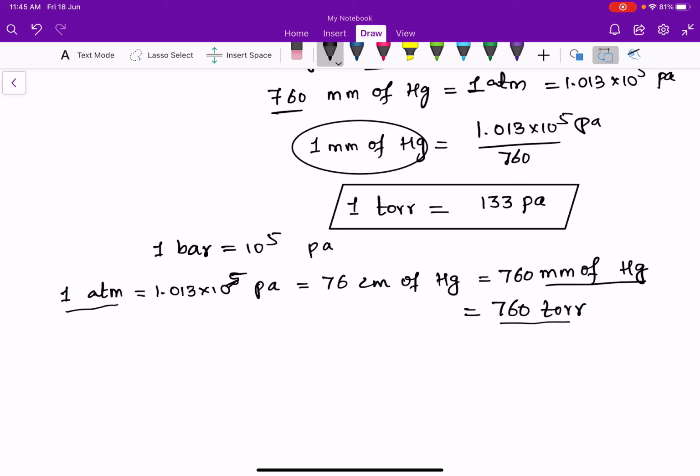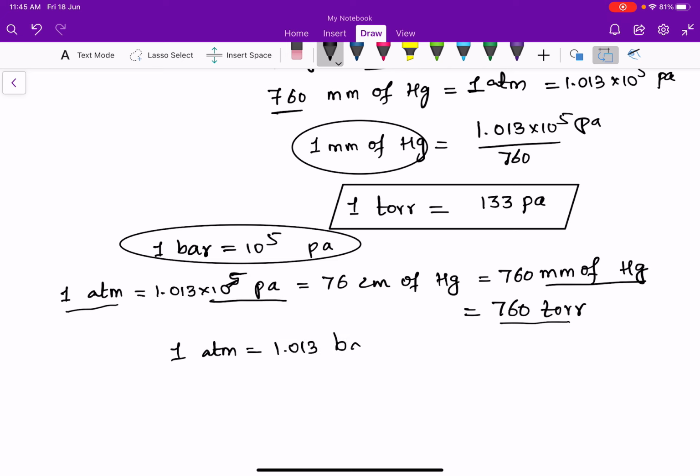Now, 1 bar is equal to 10 to the power of 5 pascals. Therefore, 1 atmosphere, 1.013 into 10 to the power of 5 pascals, is about 1 bar.